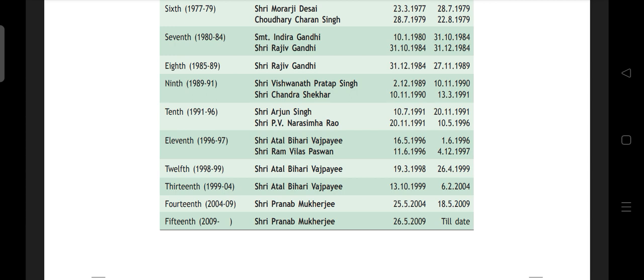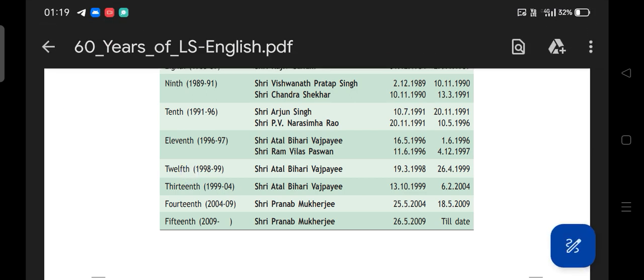On the other hand, the 12th Lok Sabha is basically 98 to 99. You can see here from 19 March to the 26th April, that means it's the full 1 month, 1 month and 7 days. So the 12th Lok Sabha is 1 month 7 days, and the 11th Lok Sabha is less than 1 month. Then what is going to be the shortest tenure? The shortest tenure is going to be the 11th Lok Sabha, not the 12th Lok Sabha. So that is one thing we clear from here.